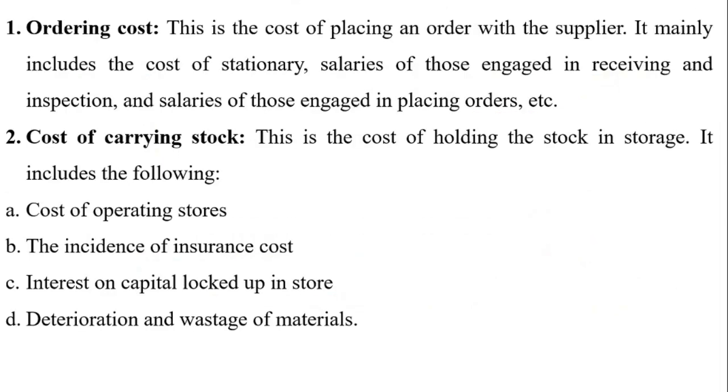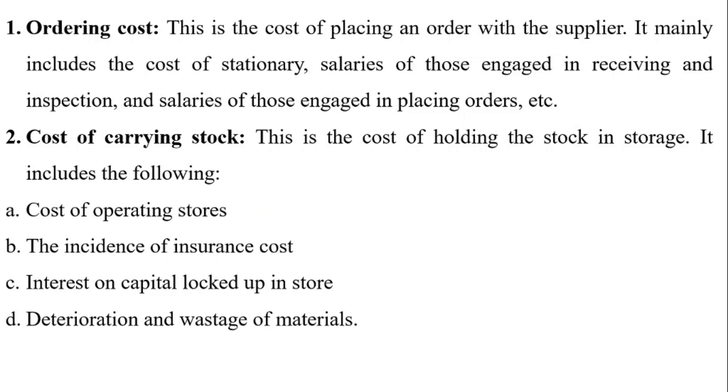The factors which influence EOQ are two: one is ordering cost, number two is carrying cost. Ordering cost is the cost incurred for acquiring inputs. What are the inputs? Inputs are the materials.